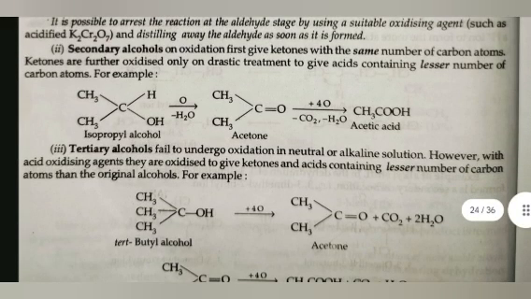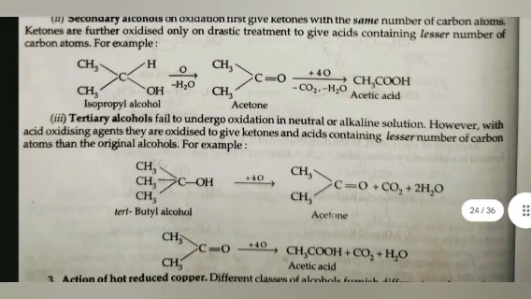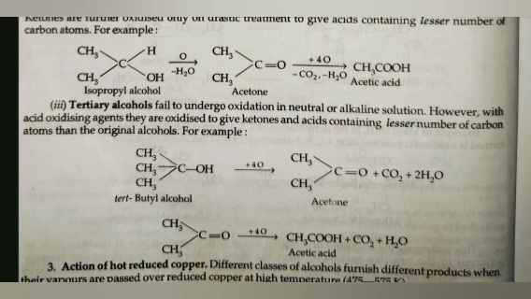Second, secondary alcohol on oxidation first gives ketone with the same number of carbon atoms. Ketones are further oxidized only on drastic treatment to give acid containing a lesser number of carbon atoms. For example, isopropyl alcohol on oxidation gives rise to acetone, which further on oxidation gives rise to acetic acid.